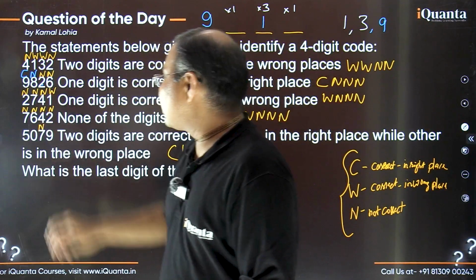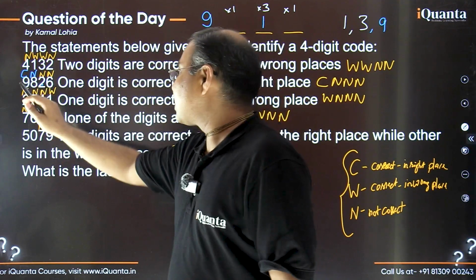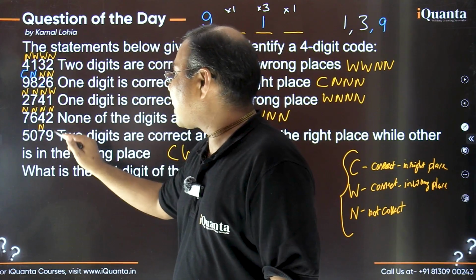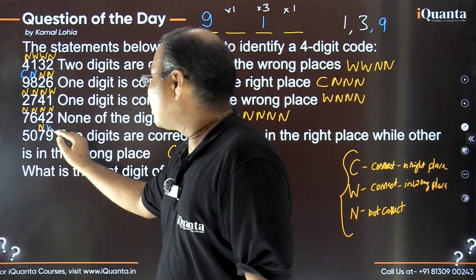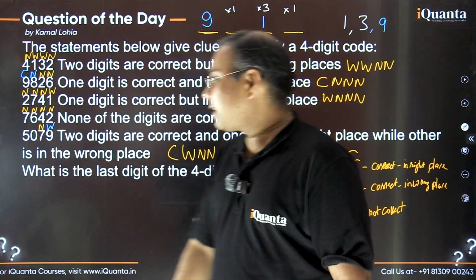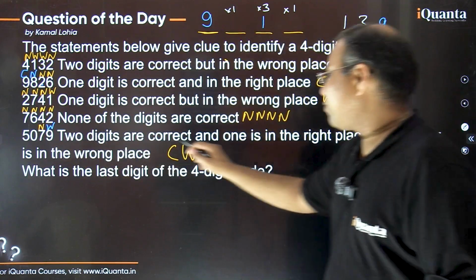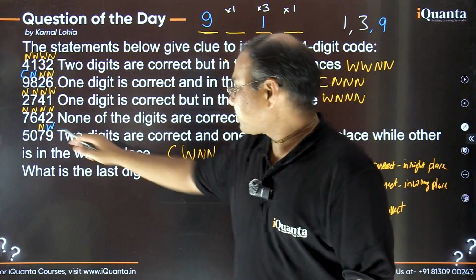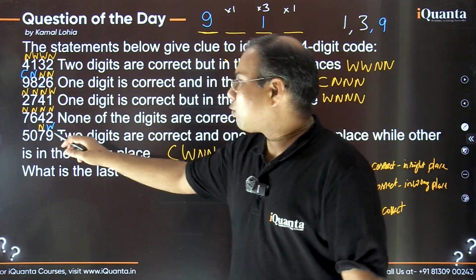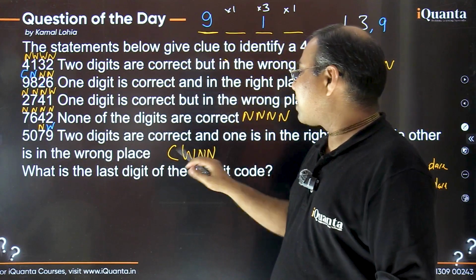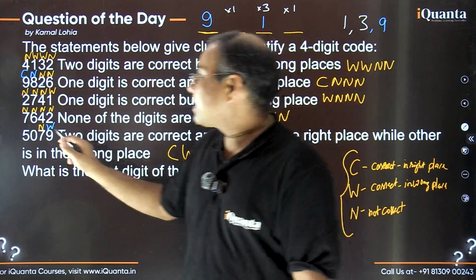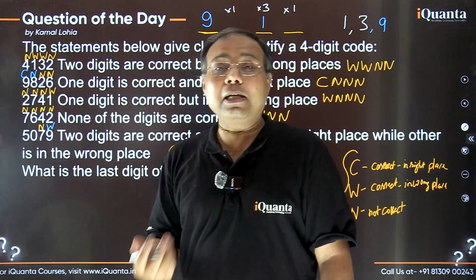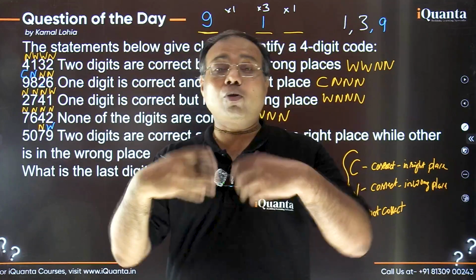So 9 is certainly there, and this is the wrong correct place. And 9 is also there in this clue, so this must be the wrong place for 9. So it must certainly be W. Yes or no? Yes, right? So 9 is W here, and if you see these remarks here, we have identified W. 1 N was already there. So for the remaining 2 digits, the remarks remaining are C and N. That means one of them is going to be at the correct place, C, and one is not correct, meaning that digit will not come in the code at all.